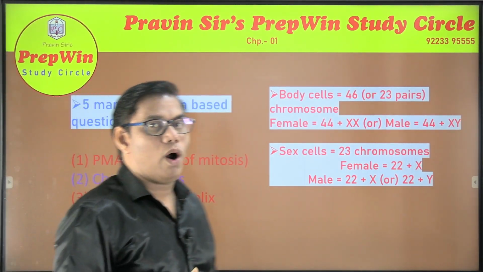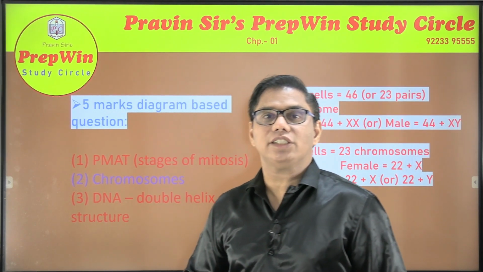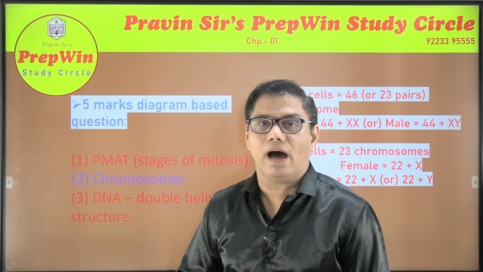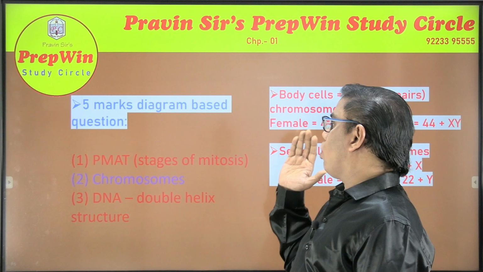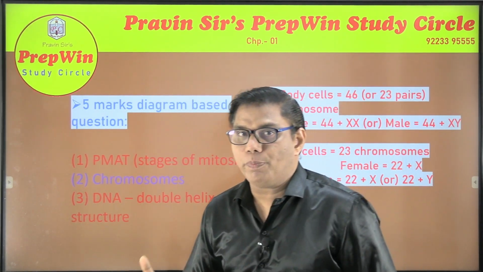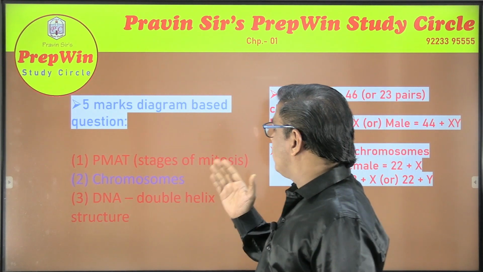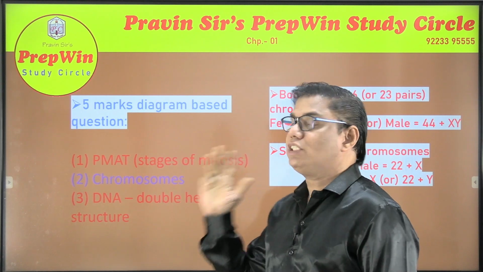And last but not the least, every year you get a 5 marks question which is based upon the diagrams. So what are the most likely diagrams? Most likely diagram is related to your PMAT. What is PMAT? They are the stages of mitosis: prophase, metaphase, anaphase, telophase.